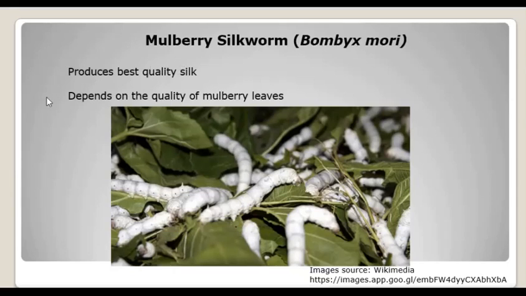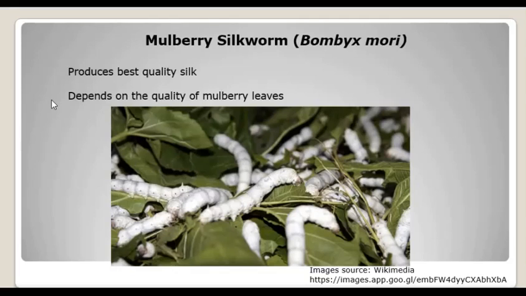So what is sericulture? Sericulture is nothing but the rearing, developing and looking after of the silk insect. No doubt this business can be carried out by any person who is literate, who may be physically fit or not, but this business again requires skill, right?